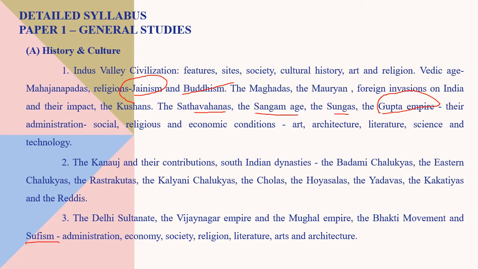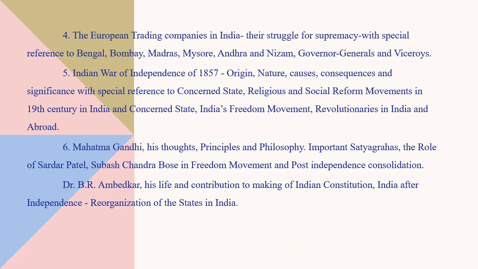And also the administration, economy, society, religion, literature, art and culture during the Delhi Sultanate and Vijayanagara Empire, which is very famous for literature. And the Mughal Empire also has a lot of art and architecture developed during this period. So these are all important.